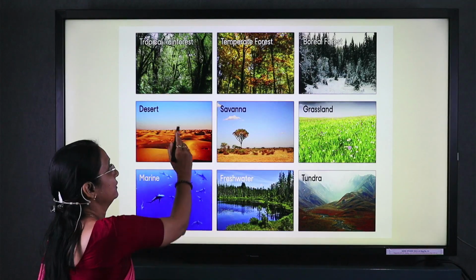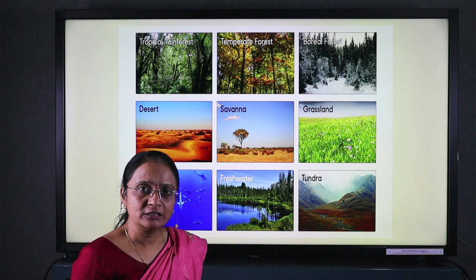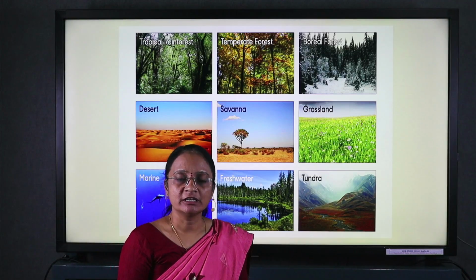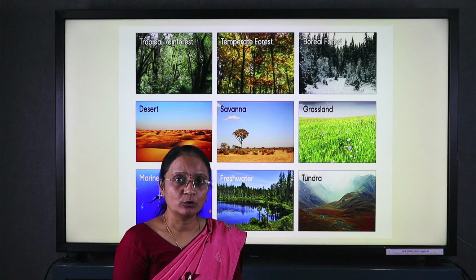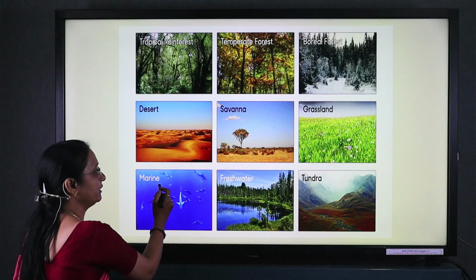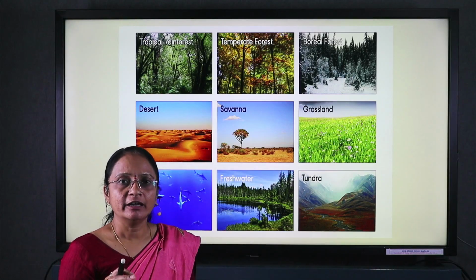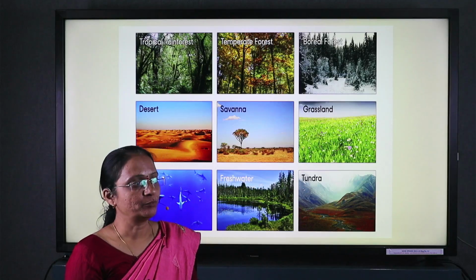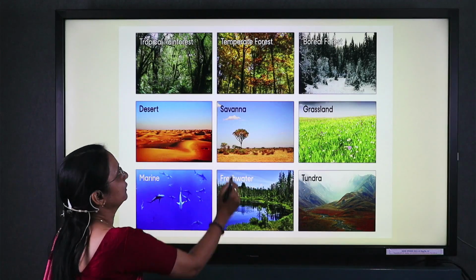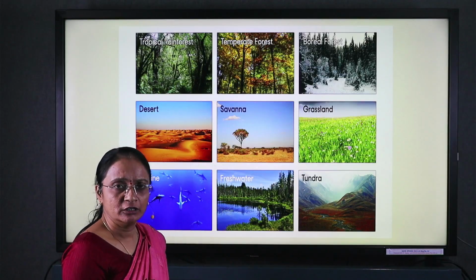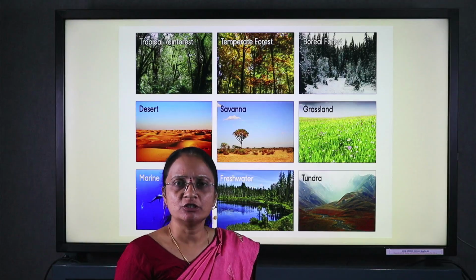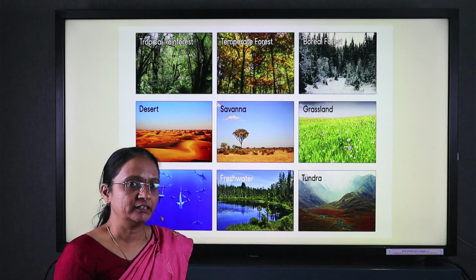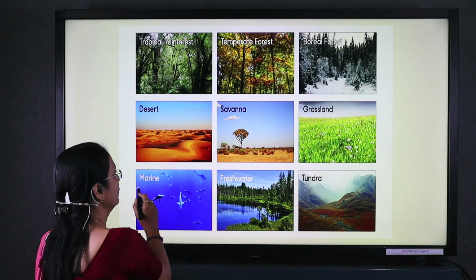For example, the desert ecosystem is there. The plants which require less water can grow there, and animals which require less water can grow in that ecosystem. Those in the marine ecosystem can complete their life cycle in the aquatic zone. The remaining are terrestrial; we animals are also terrestrial and complete our life cycle on the land surface. Just like that, the various ecosystems have been observed.